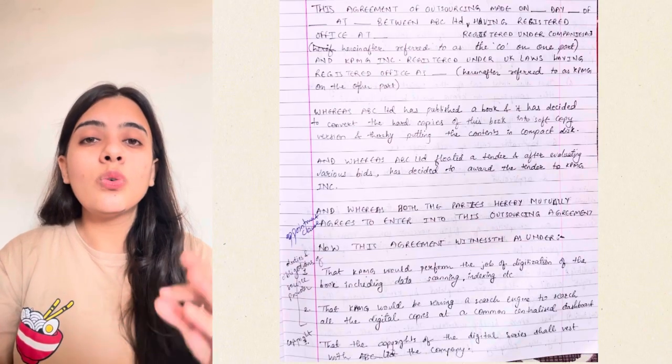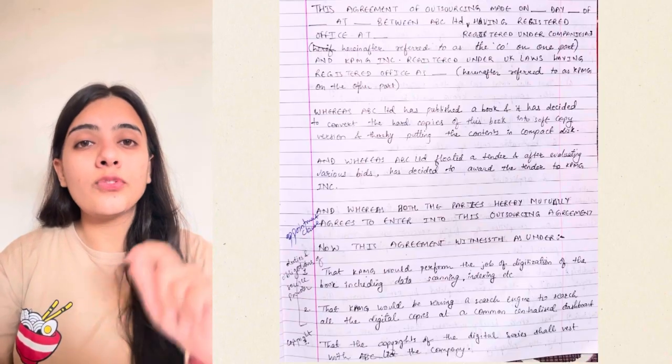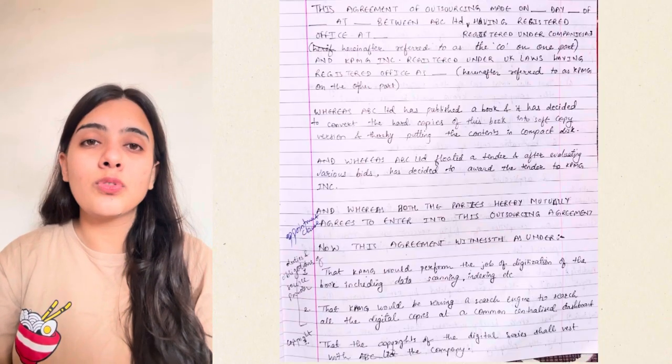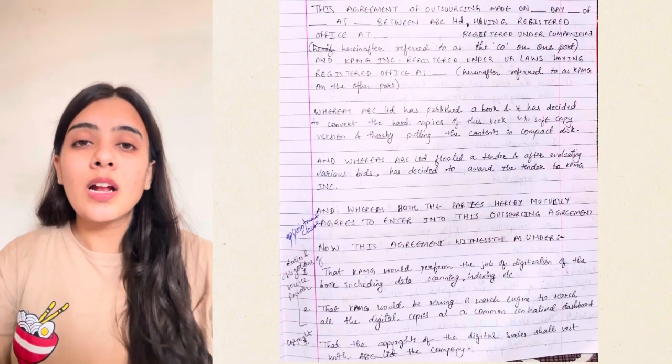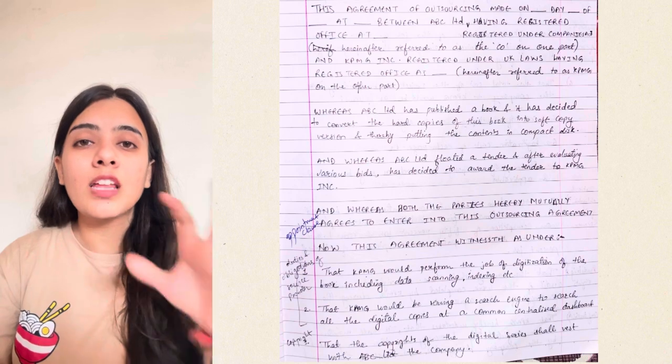There is a company who is making books and that company wants to sell those books in soft copy also. So the service of converting these hard copies into soft copies is being outsourced. This is the example. The first paragraph will be similar to any other agreement we write.